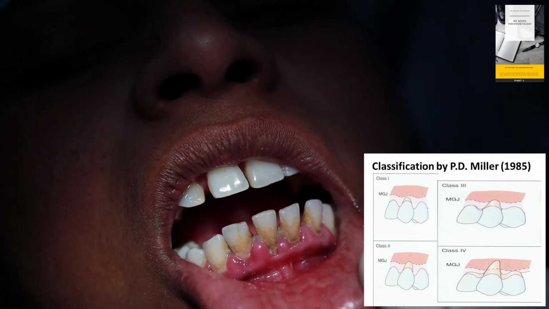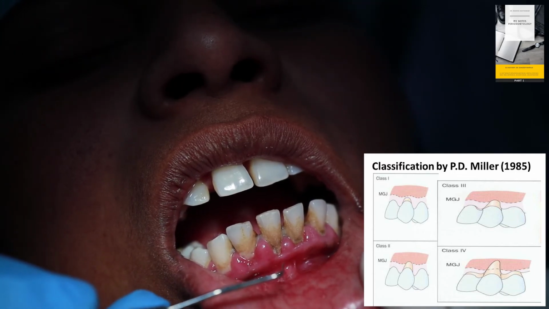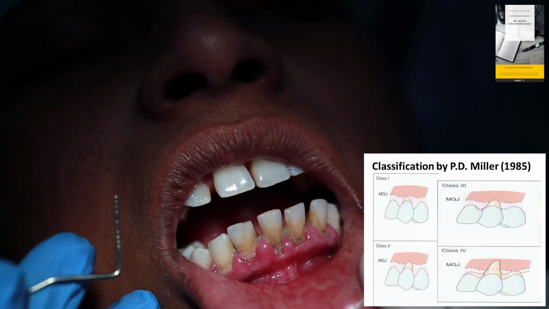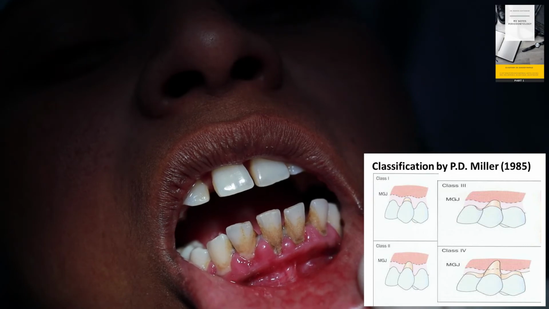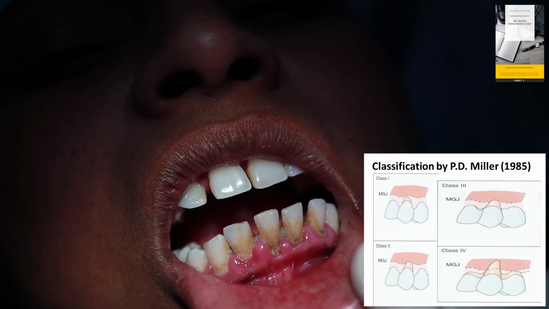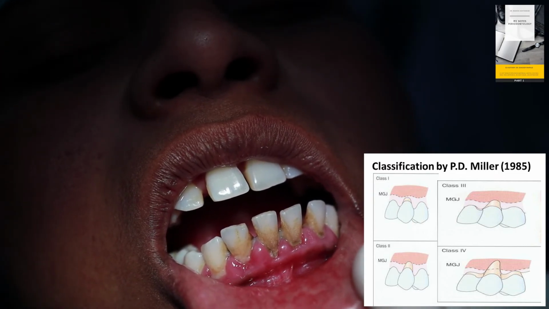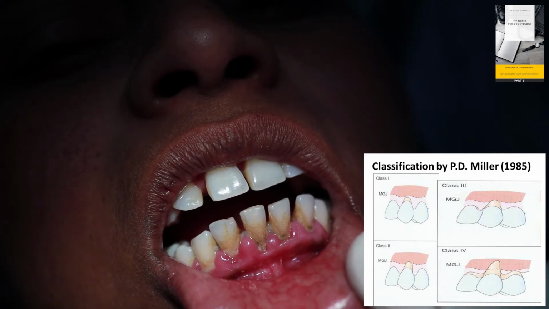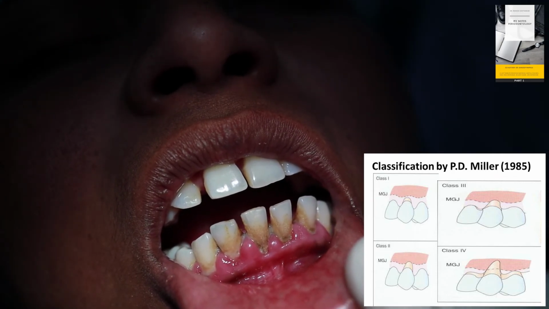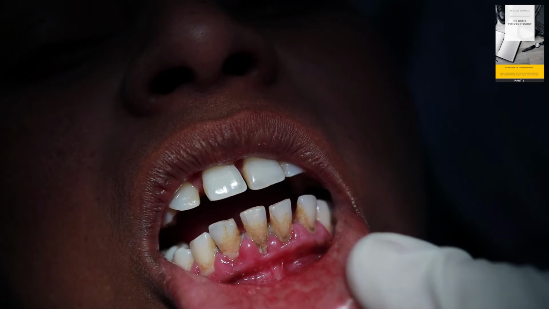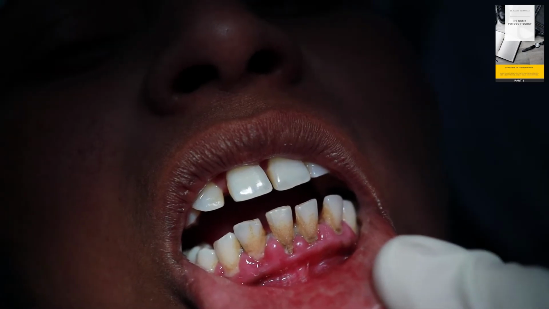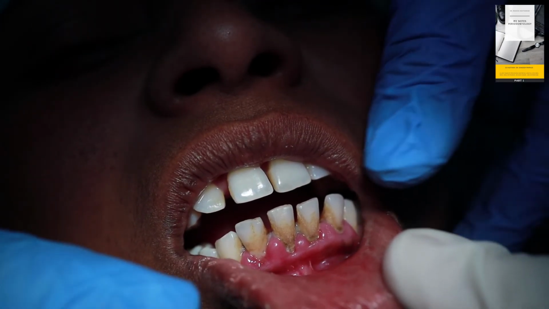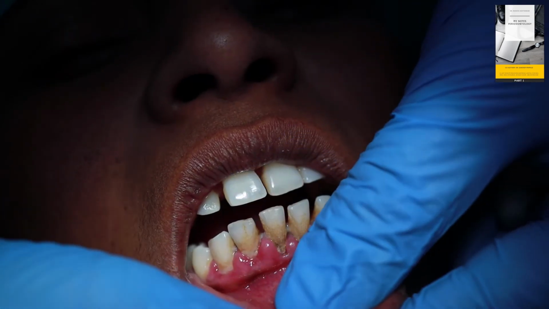In class 1, the gingival recession does not exceed up to the mucogingival junction. In class 2, 3 and 4, it exceeds up to the mucogingival junction, or sometimes it is beyond the mucogingival junction. So first thing is we have to identify the mucogingival junction. For mucogingival junction identification, we have a test which is called the roll test. So let us now see how the roll test is performed.